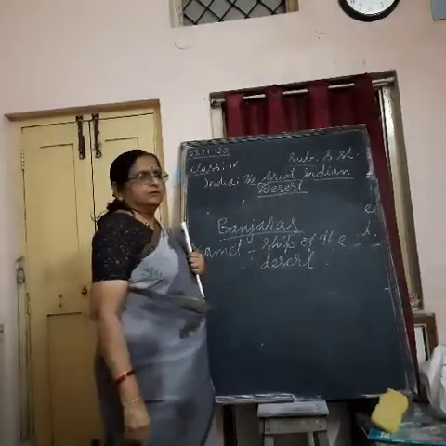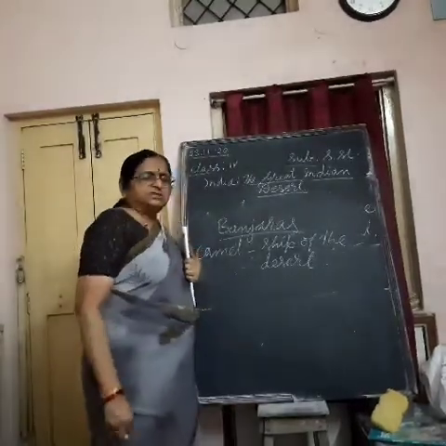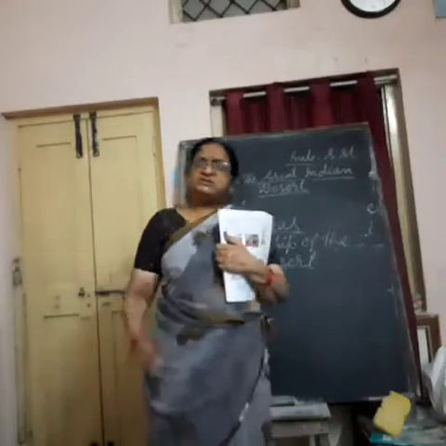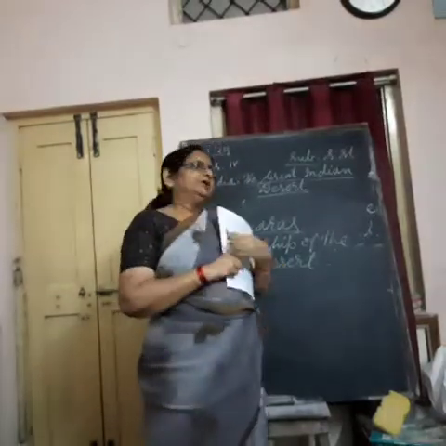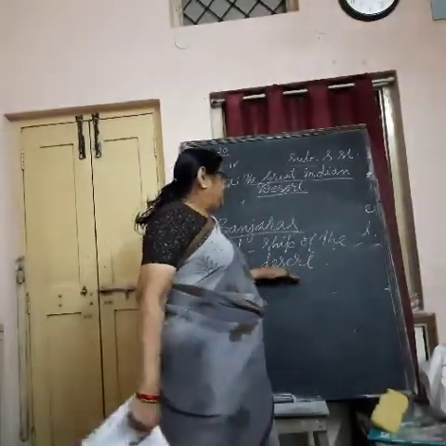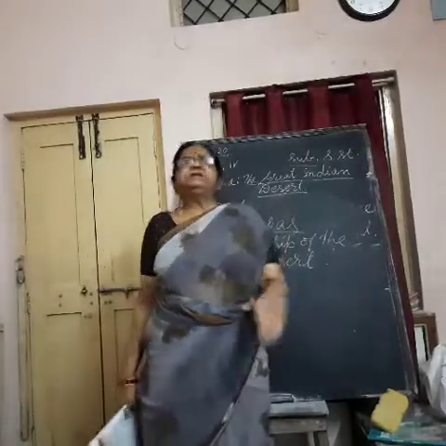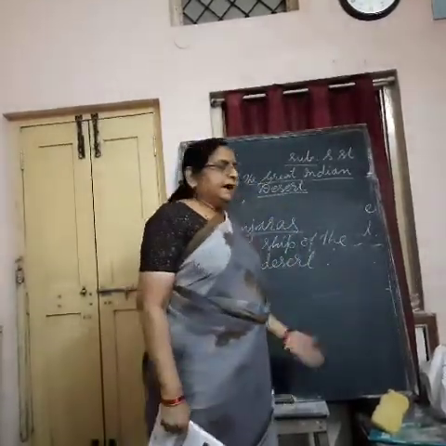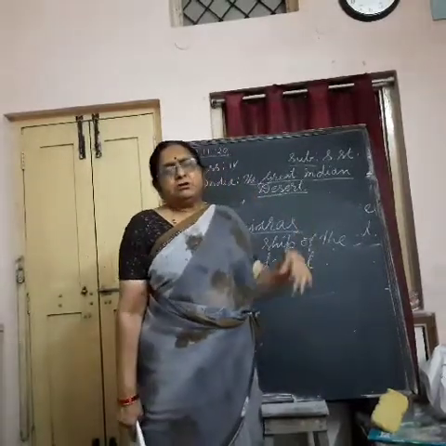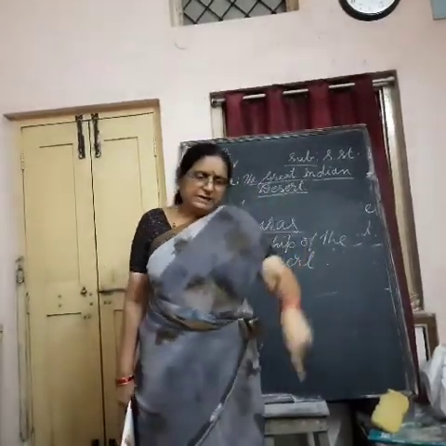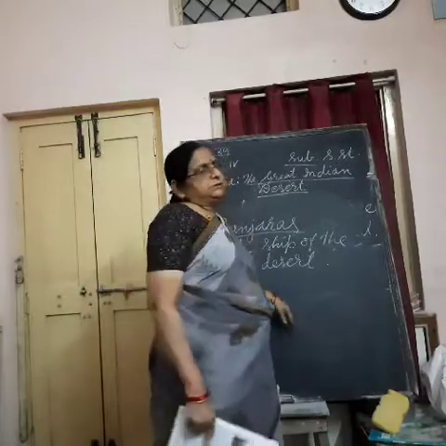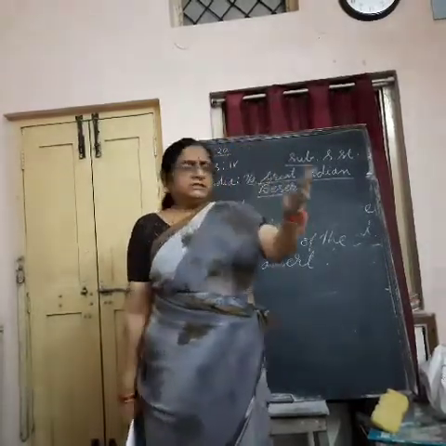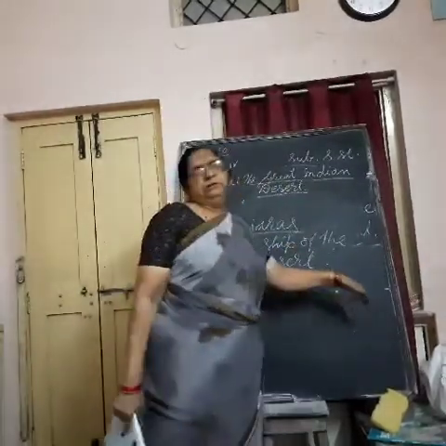Understand? Why? Because a ship is used for transportation. So also in the desert, the camel moves very easily. It has very long legs and padded feet. So even if its legs sink in sand, it can lift the legs easily and move forward.